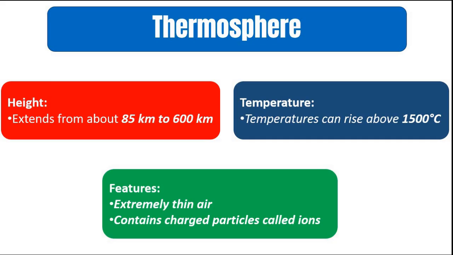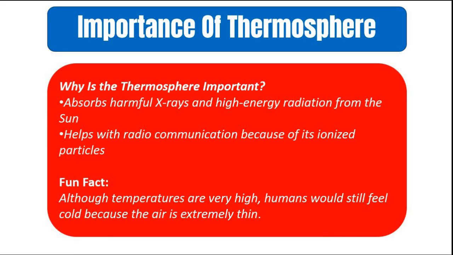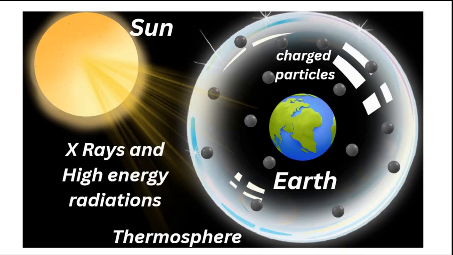Now the basic importance of thermosphere is that here also it acts as a protective shield again. It absorbs the harmful X-rays and high energy radiation from the sun from reaching the surface of the earth. Again it acts as a protective shield. Like the stratosphere, the ozone layer, which absorbs the ultraviolet radiation, it absorbs X-rays and other high energy radiations.